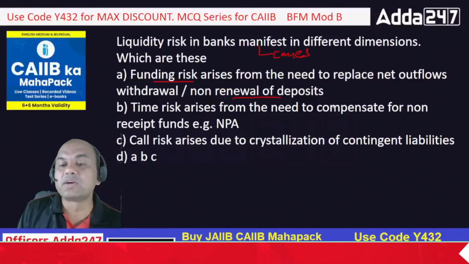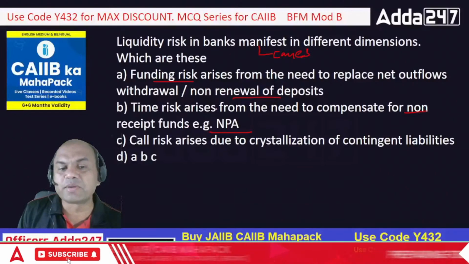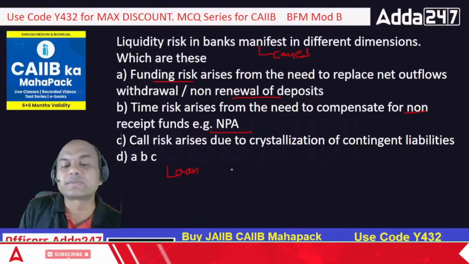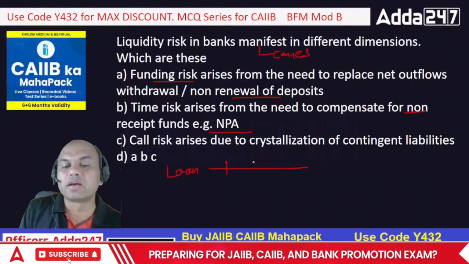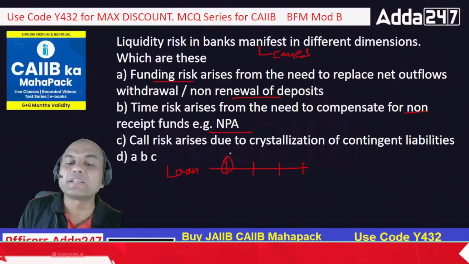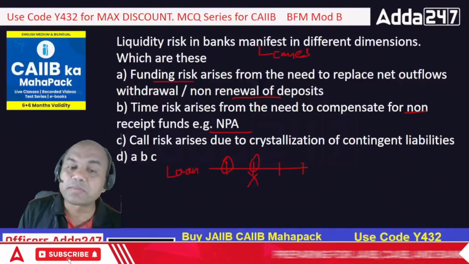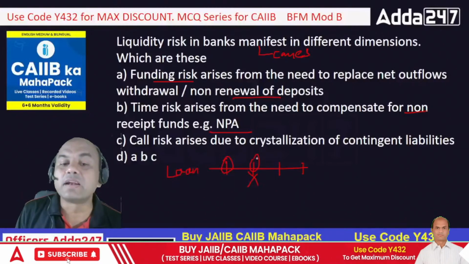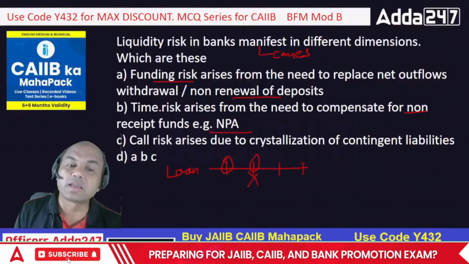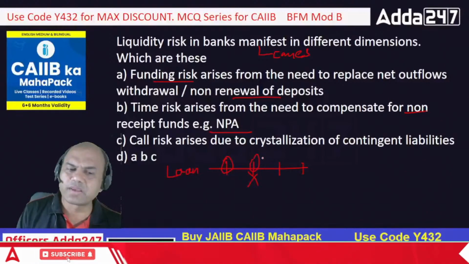Time risk arises from the need to compensate for non-receipt of funds, means NPA. What is this time risk? Suppose I have given a loan to somebody, so what do I expect? Let's say I'll get the EMIs here, all these EMIs I'll be getting. Based on these EMIs, I'll place my further calculations. But if some EMI does not come, what will happen? That is a time risk then. That becomes an NPA, and then I don't have money for further transactions. So that is my issue. That is actually the time risk. So liquidity risk arises from non-payment of EMI, or you can call it NPA.